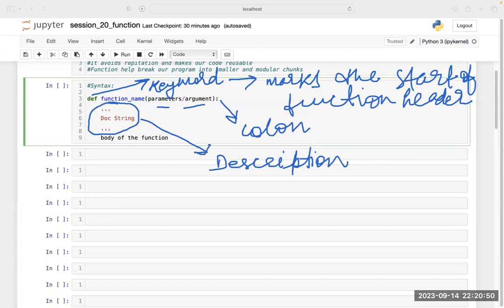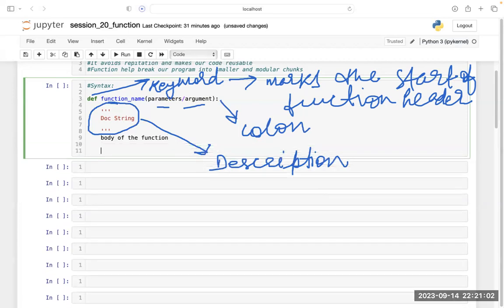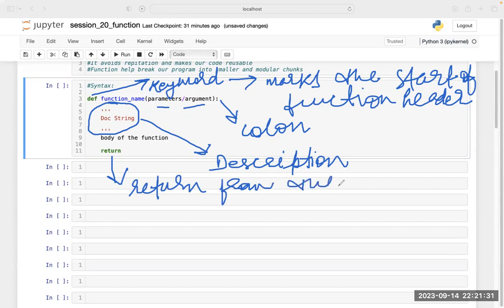And after the body of the function, if you want, it is not necessary, you can put a return statement here. What does this return say? What your function is going to give you back, returning a value from the function. The return statement returns a value from the function.